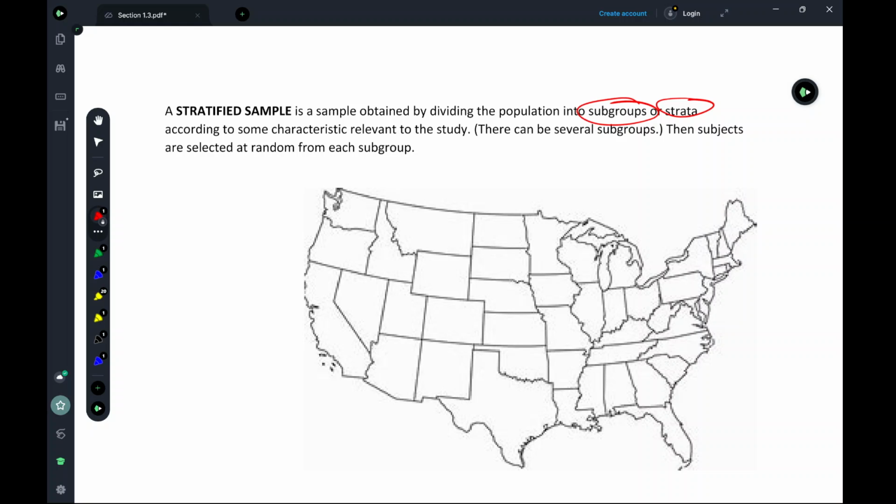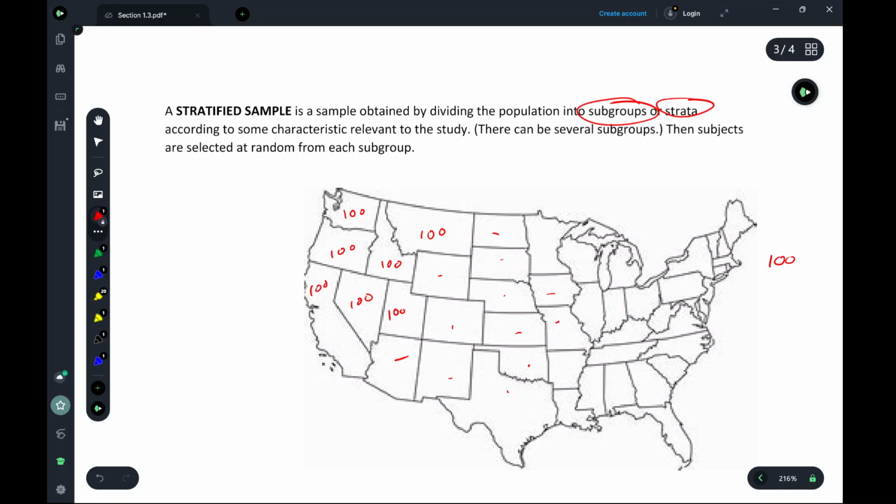So here's what we're going to do. We're going to break it up into the 50 states. And then we're going to say, let's randomly select 100 people from each state. And it can go on and on for all the different states, right? So if we randomly select 100 people from all the different states, 100 people times 50, that's 5,000.